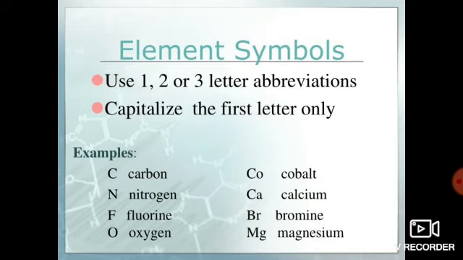So the first alphabet you write with a capital letter and the second with a small letter. Similarly, calcium, C and a. Bromine, B and r. Magnesium, capital M, small g. So like that, when we write an element's symbol, it can be the first letter, or the first letter and another letter, or the Latin name.